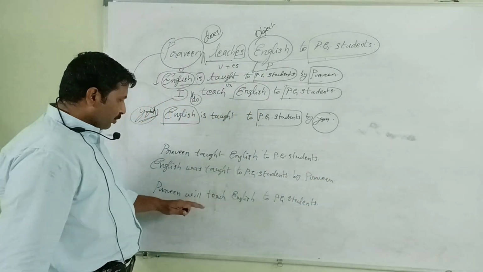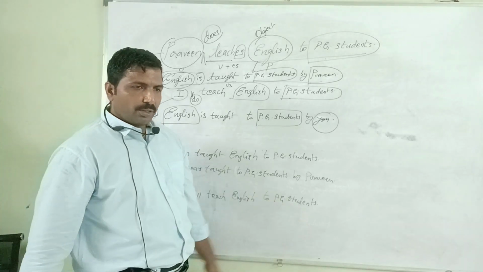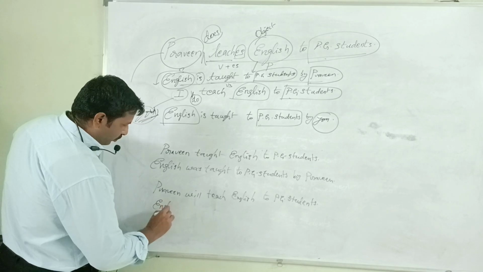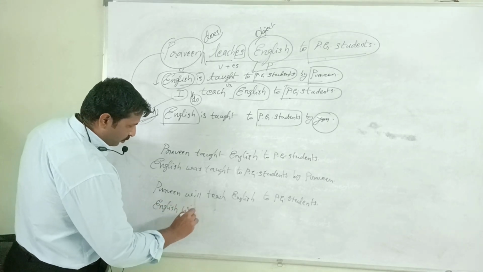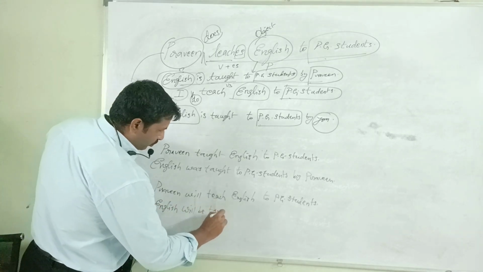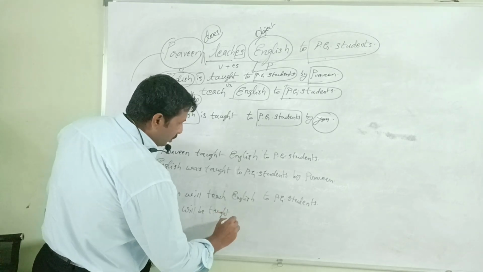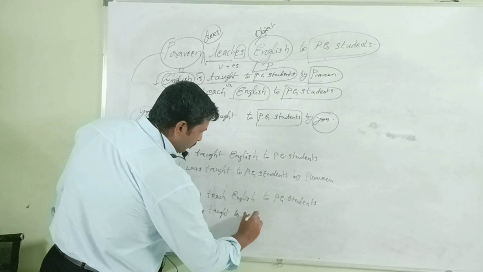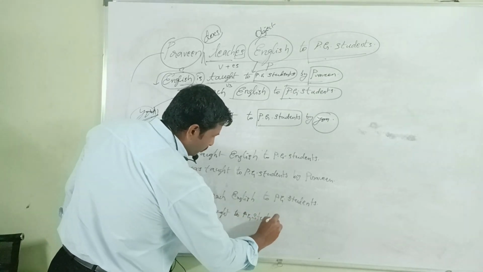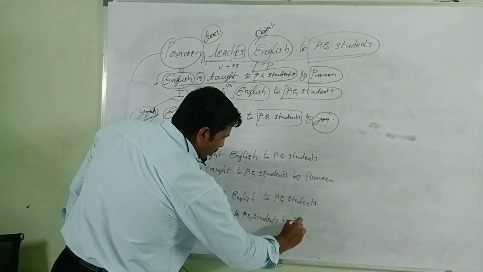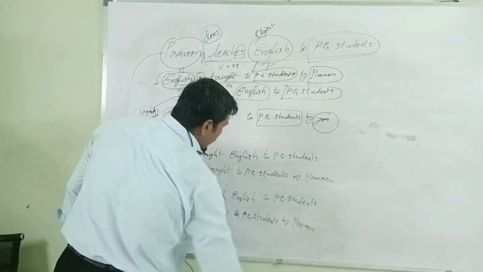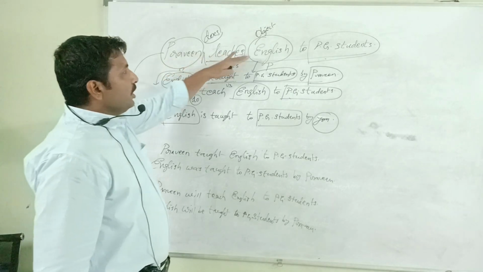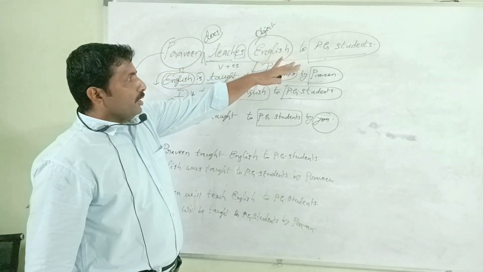Again, passive sentence of it. Praveen will teach English to PG students. English will be taught by Praveen to PG students. English will be taught by Praveen, otherwise to PG students by Praveen.